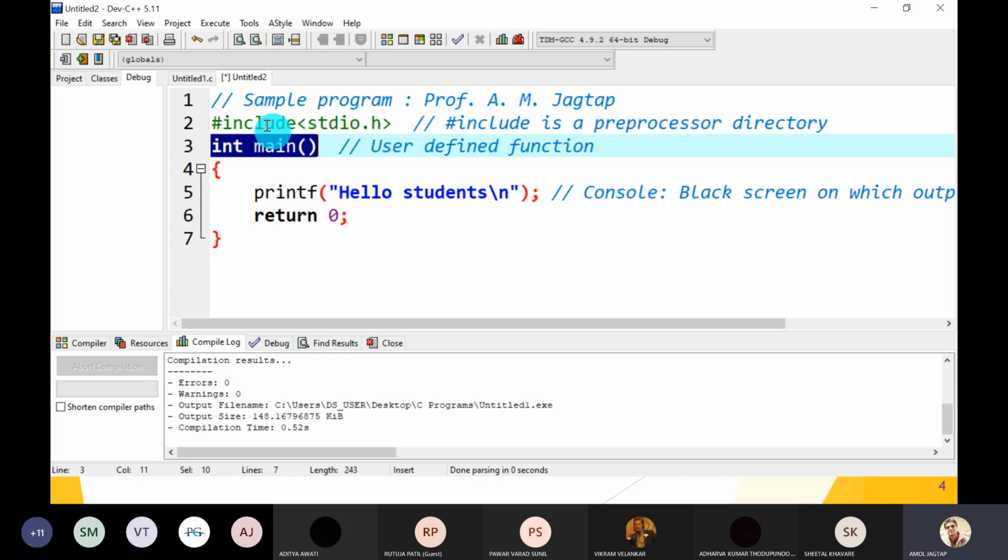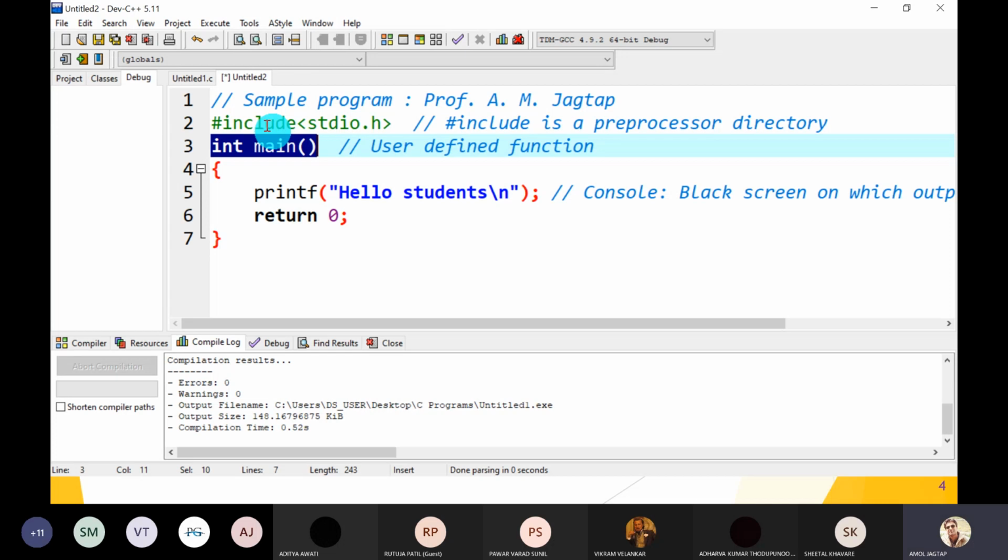So what is the output? The output is simple. Hello students gets displayed on the console. Which type of console? Text mode window. So on the text mode window, we display hello students. And what does the main function return? The main function returns 0 to whom? The operating system. Which operating system? Disk operating system.